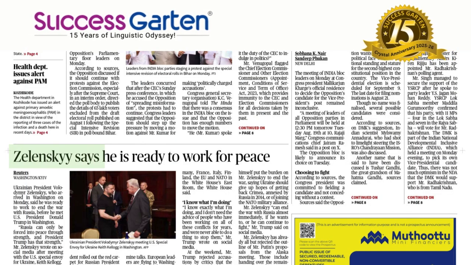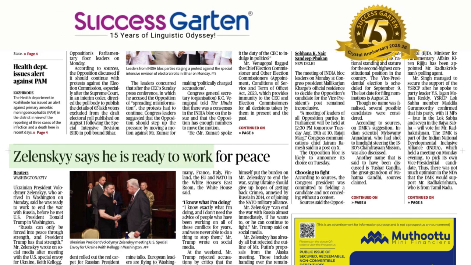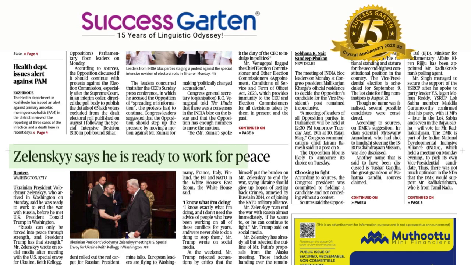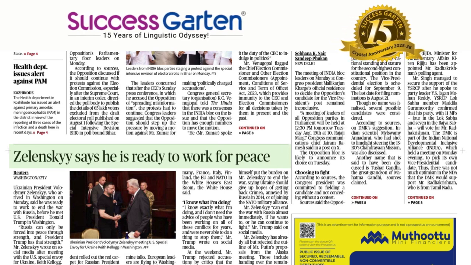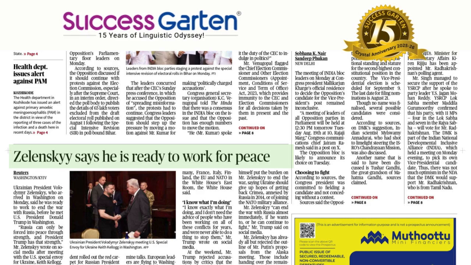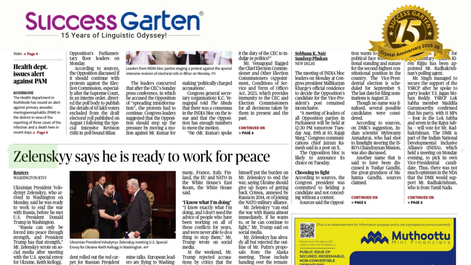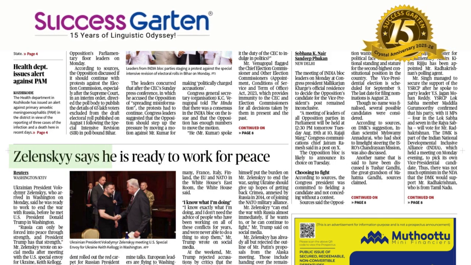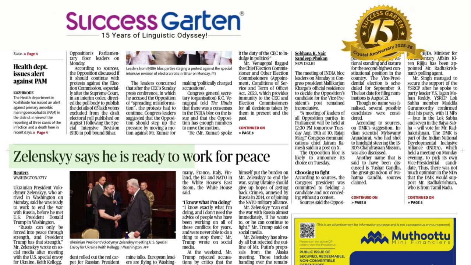Zelensky says he is ready to work for peace. Here we have three verbs in three different grammatical positions. The doer is Zelensky, the Ukrainian president. He says. What does he say? He is ready. The second main verb is the state verb is. After is we have an adjective, ready. Ready means prepared. He is ready to work for peace.